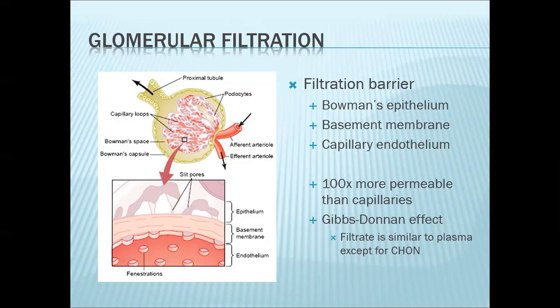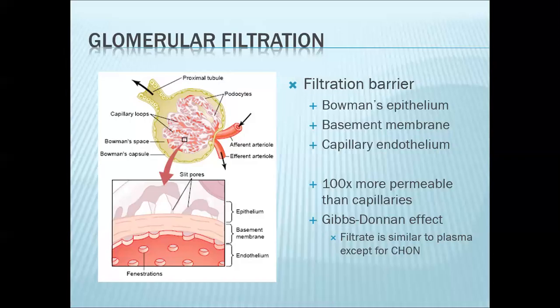The next layer would be the basement membrane. And the outermost layer facing the filtrate, or the Bowman's space, would be your Bowman's epithelium. Now, this Bowman's epithelium has slit pores.